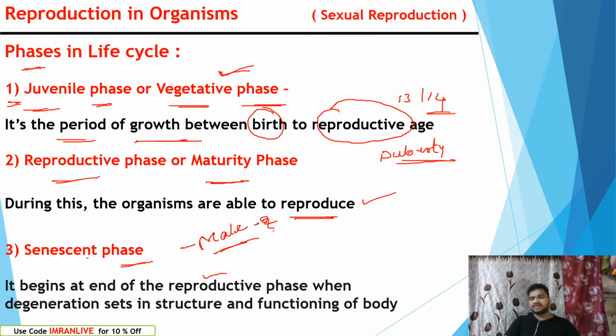In the case of female, we can see menopause. In menopause, the ovulation stops and there will be no menstruation. In the case of male, the senescent phase can be seen.